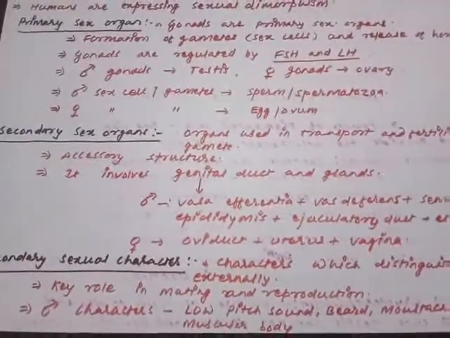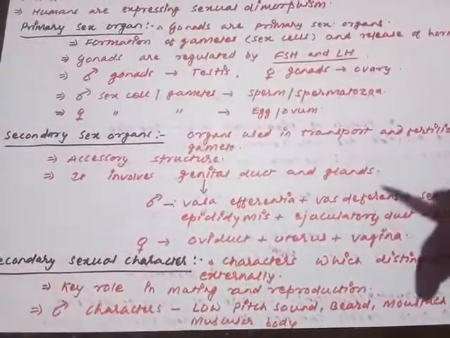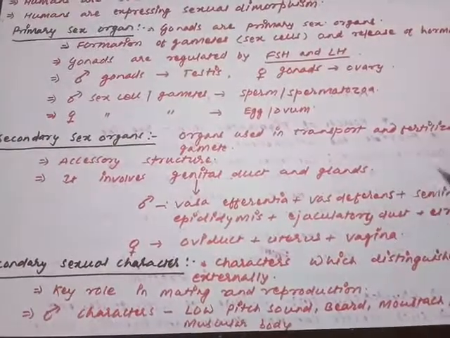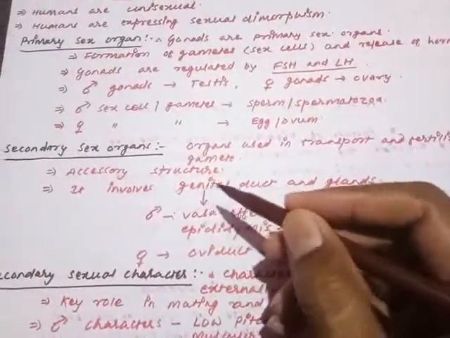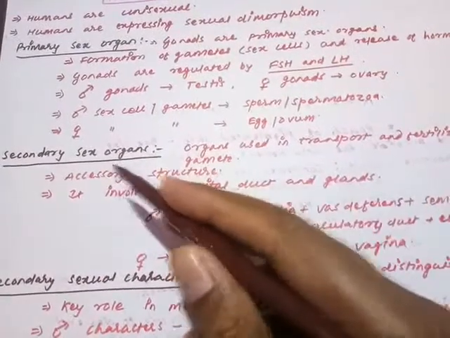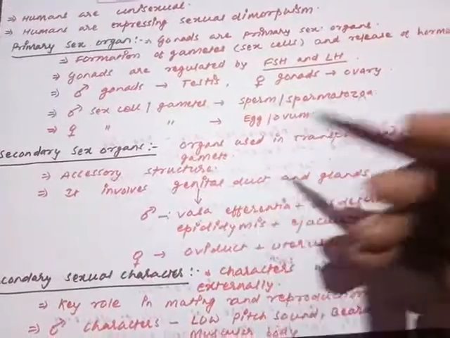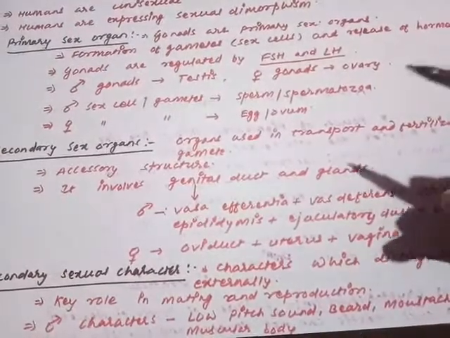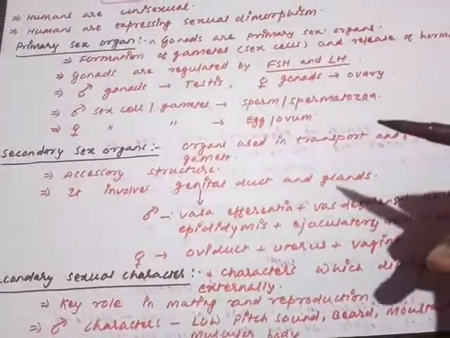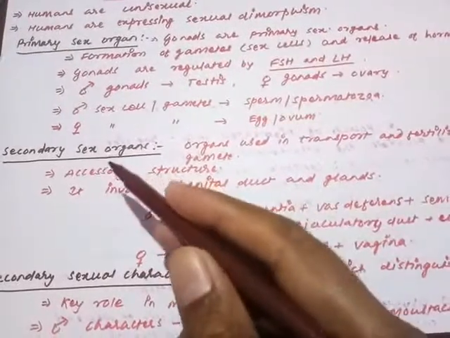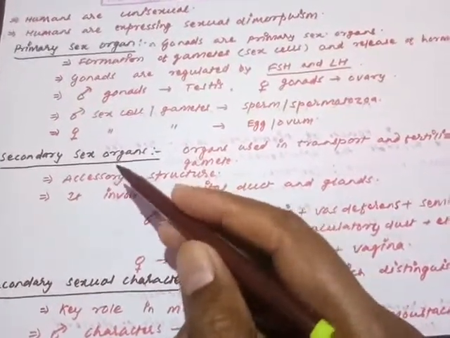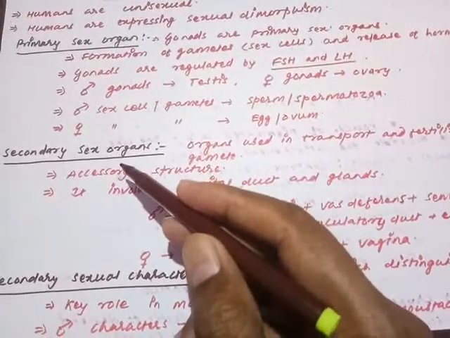Now moving on to the next one, as we have discussed the primary sex organ. Here some more terms are there. Primary sex organs can be accompanied with some other organs. Those organs are called accessory structures for reproduction and are called secondary sex organs. Are you getting my point? These primary sex organs cannot work completely without the help of some other accessory structures. So those accessory structures, which work in the function or completion of the reproductive physiology, are called secondary sex organs.